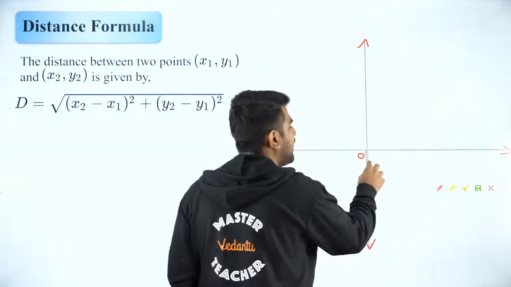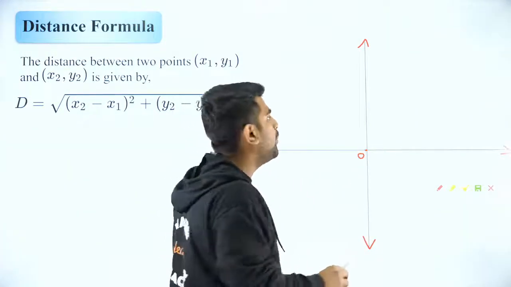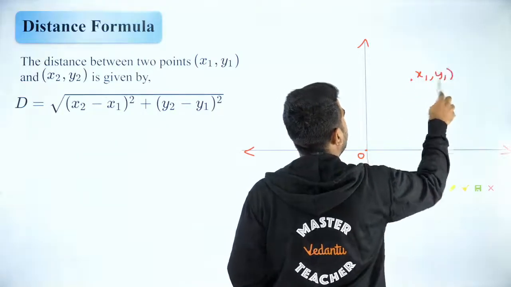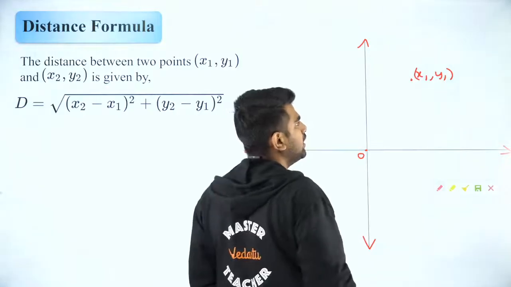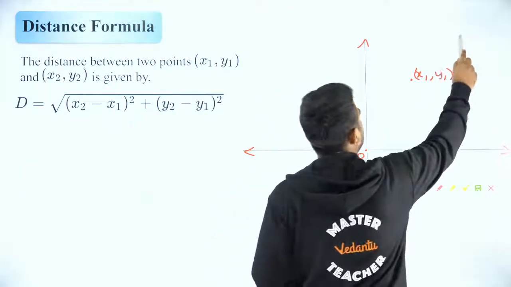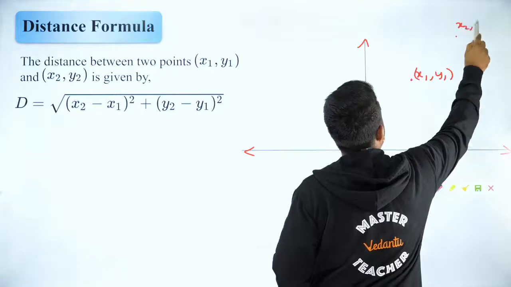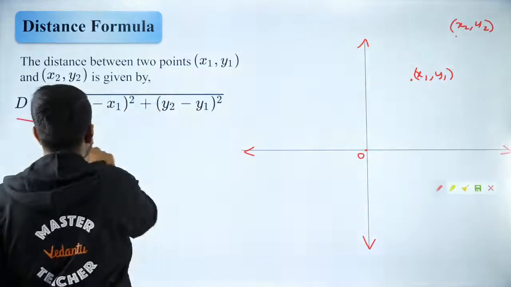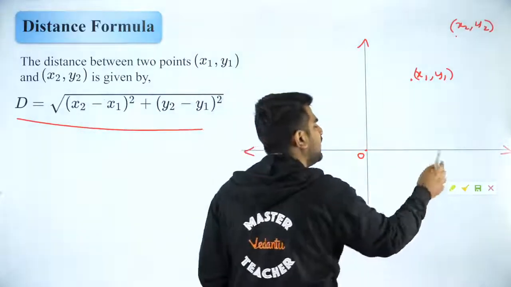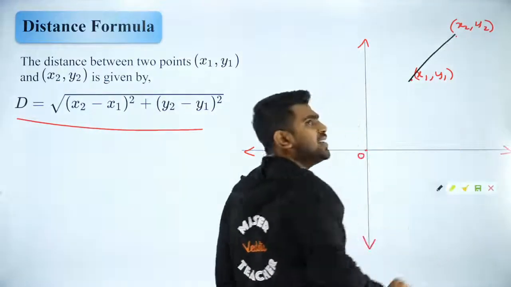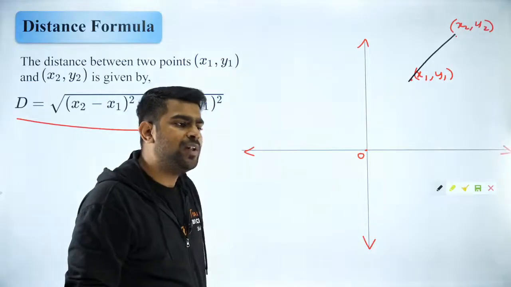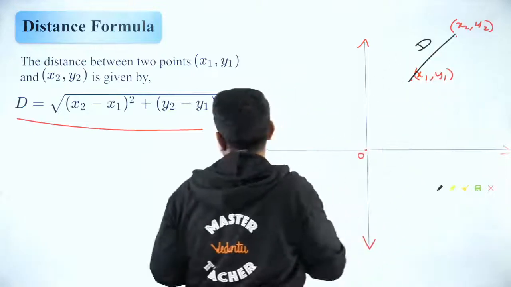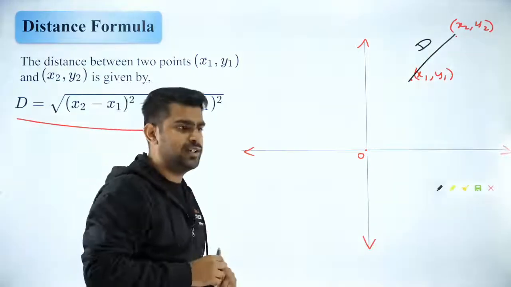Then let us say you are trying to mark a point x1, y1. Everybody knows how to mark x1, y1? Yes? And let us say you have another point x2, y2. So what does this formula give you? This formula gives me the distance between both of them. Are you clear with that? The distance is calculated by using this formula over here.